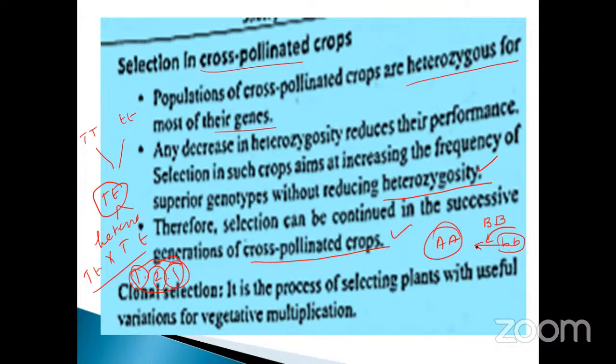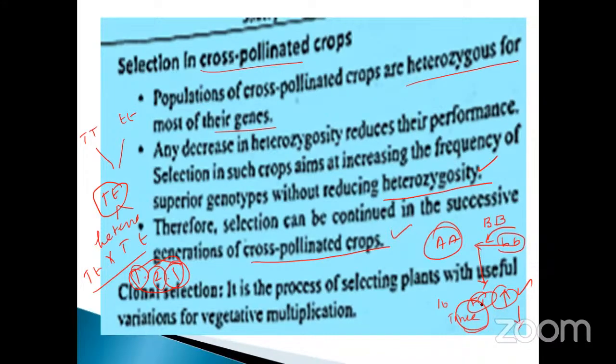So this time what happened, the cross-pollinated crops, the F1 generation, it will be very high. Sometimes it will be high in nature. It's good. Suppose if it is less, what happened? Suppose you are doing the hybridization up to 10 times. Okay. So the 10 times, what happened?